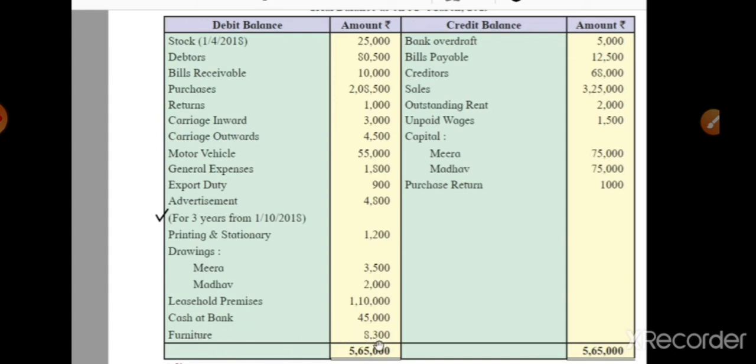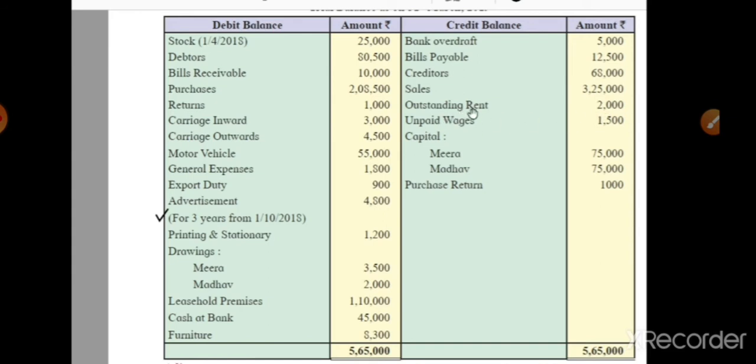Furniture is 8,300. So here our debit balance list is finished. The total of these debit balances is 5,65,000. Now we read the credit balance list. Bank overdraft amount is rupees 5,000, bills payable 12,500, creditors 68,000, sales 3,25,000, outstanding rent 2,000.